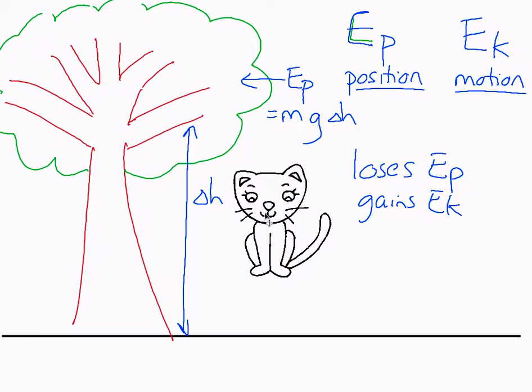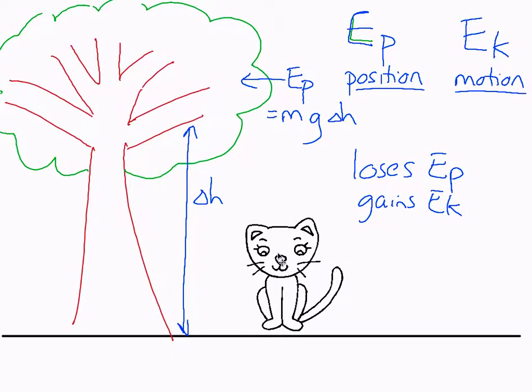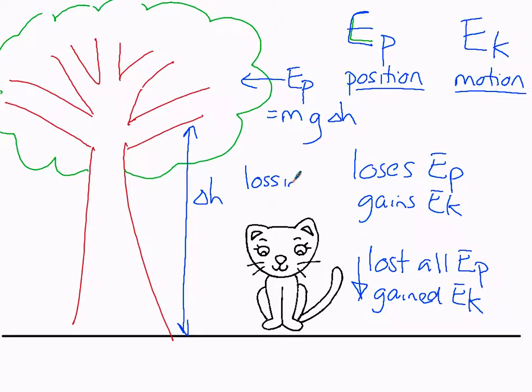It keeps falling, and just before it hits the ground, it'll be traveling at top speed. It's now lost all of its EP because h is basically 0, and it's gained kinetic energy. And what we can say is that the loss in EP equals the gain in EK.